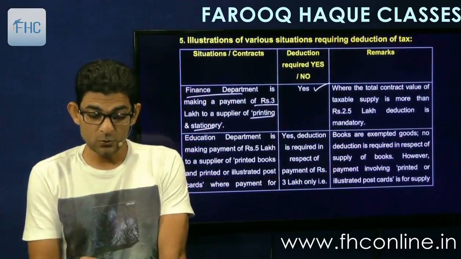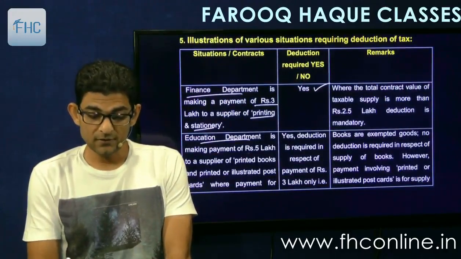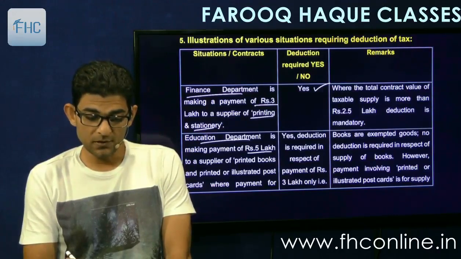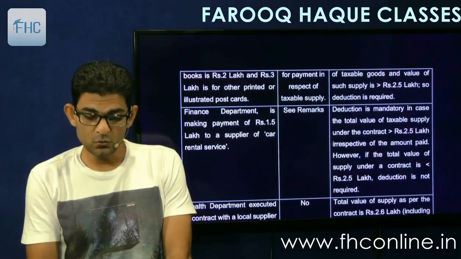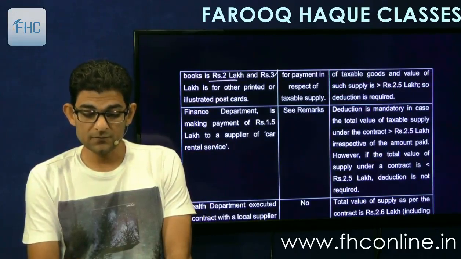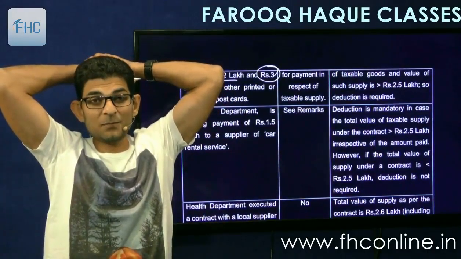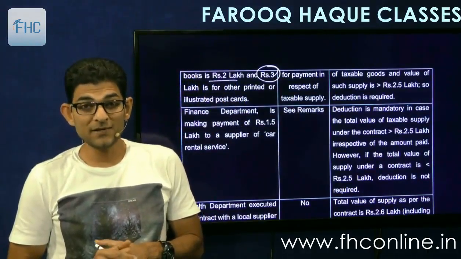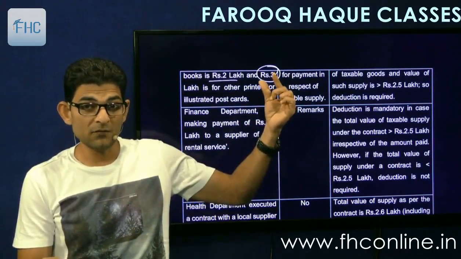Second question. Education department covered. Is making payment of rupees 5 lakh covered to a supplier of printed books and printed or illustrated postcards, where payment for books is 2 lakhs and 3 lakh is for the other printed or illustrated postcards? Okay. Now in this case, books is exempt. Supply of books is not chargeable to GST. But other printed material like postcards and all are chargeable.